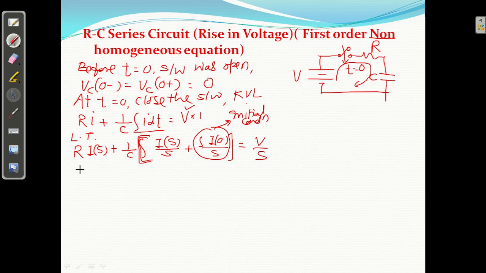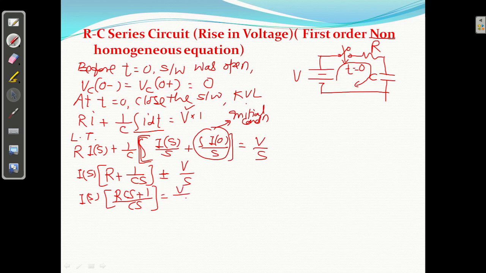So if you take the I of s common, you will get here R plus 1/Cs, यहाँ से क्या आएगा? प्लस ये 0 हो जाएगा, equal to V by s. So you will get I of s into RCs plus 1 upon Cs, if you take LCM, equal to V by s.